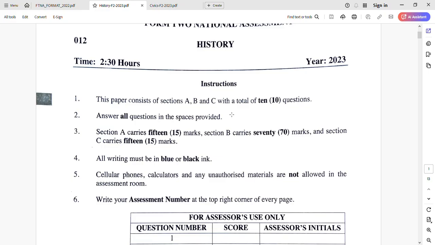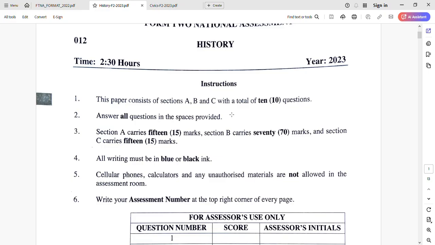But why are we not insisting on this? It's because of time wastage. The time you spend exchanging those pens, you are losing a number of seconds there. And besides, with too much decoration, we are not targeting to mark the decorations, we are marking the content. So if you know, you know. If you don't know, you don't know. Don't try to catch the attention of markers by writing with different colors. Sometimes it can be tempting, but it is allowed if you have that behavior. But to my point of view, you had better use one pen, good handwriting, good content. It's enough, we can see it.